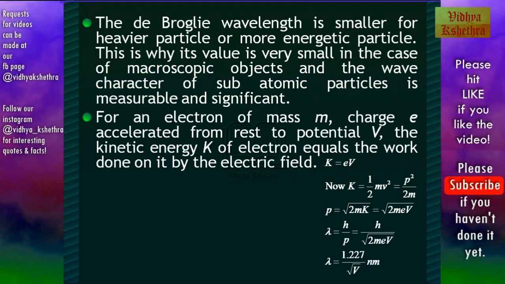Now, if we substitute the value of p in the de Broglie equation, lambda is equal to h by p, we get lambda equal to h by root of 2meV. If we substitute the values for the Planck's constant, the charge of an electron and the mass of an electron, we get the value as 1.227 by root of V nanometer, where V is the potential.